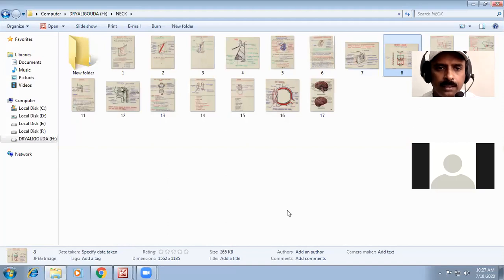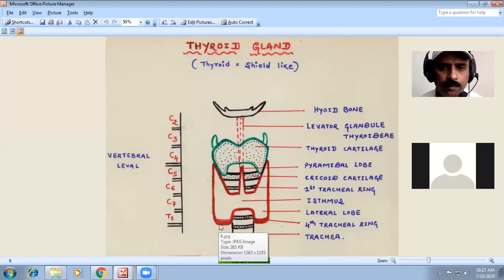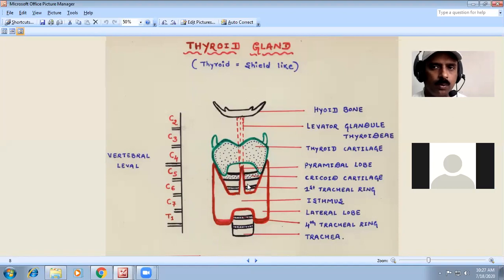Next comes the thyroid gland. A very important and most common question is asked about the thyroid gland. You have to know the introduction: it is an endocrine gland. What is the location of the thyroid gland? It is situated from cervical 4 to T1, in the anterior part of the neck in the midline, clasping the upper part of the trachea. You have to know that.